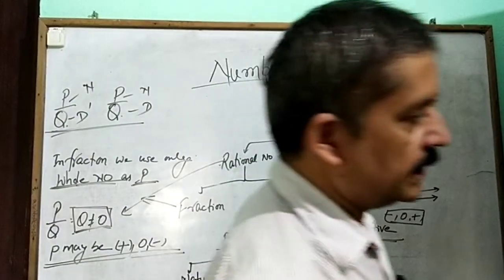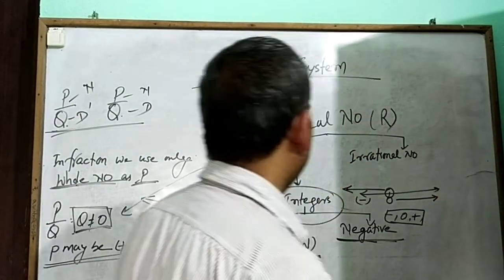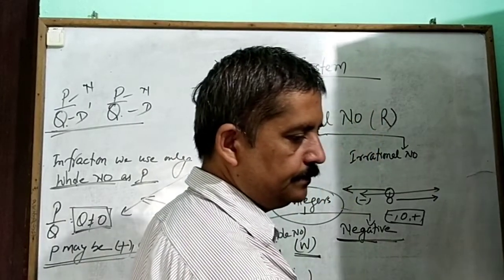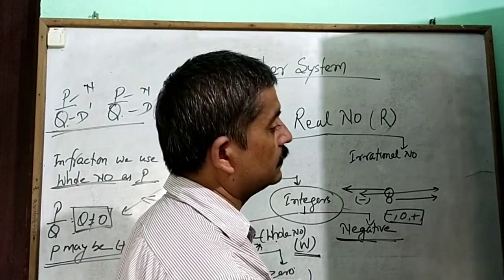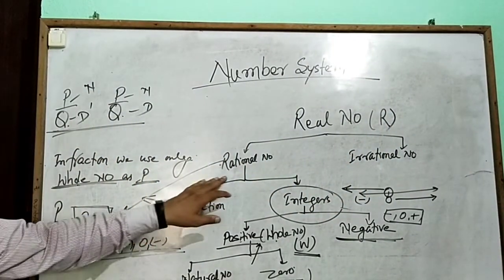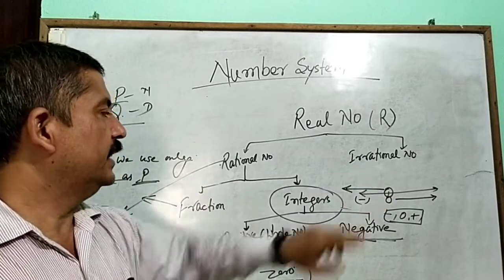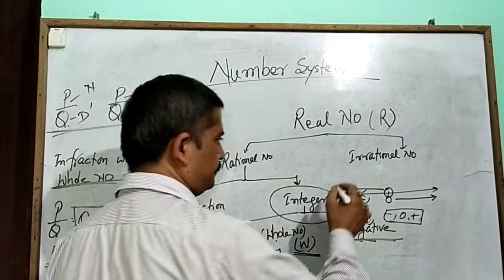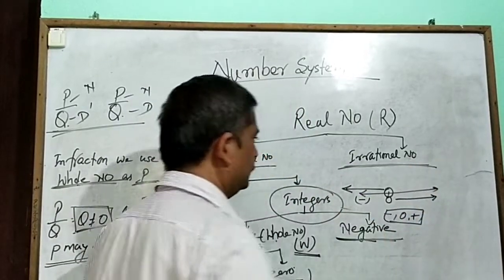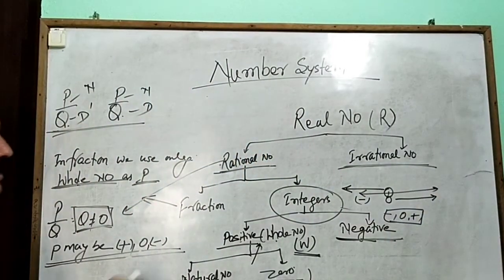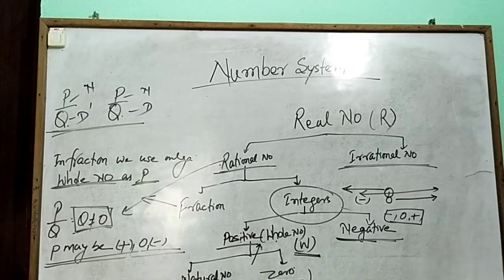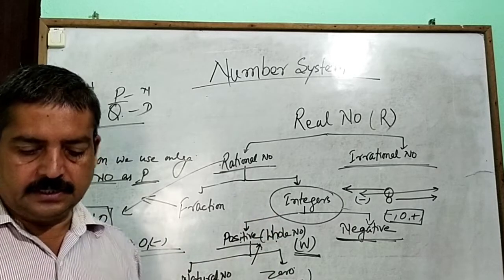Again, rational numbers and irrational numbers. Irrational numbers are slightly different, and you will study them in your 9th class. The combination of rational numbers and irrational numbers is called the real numbers, so all the numbers lie in the real numbers.